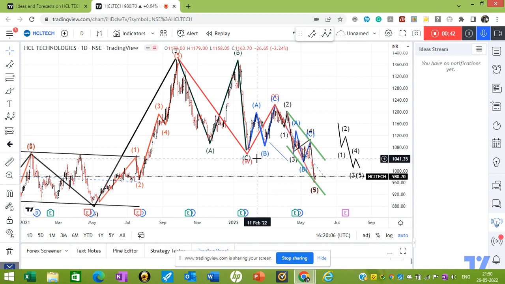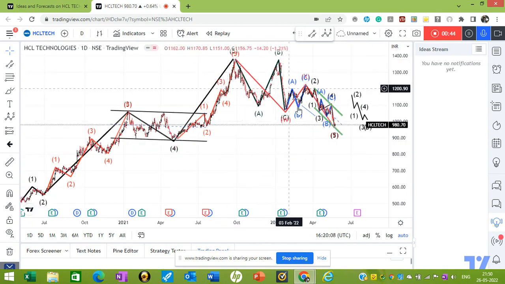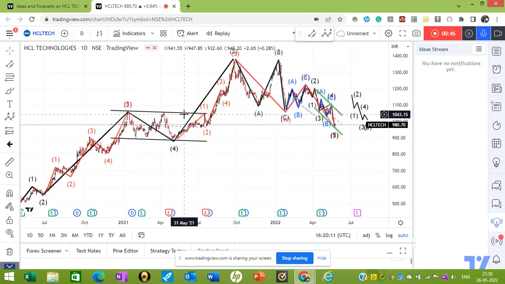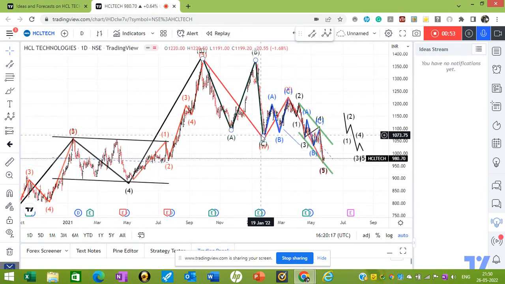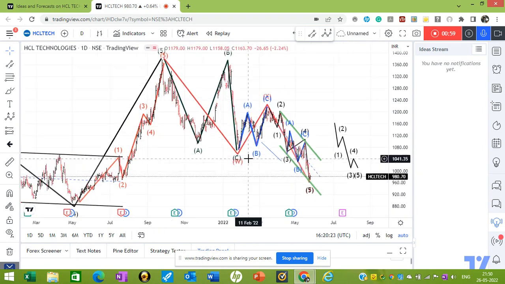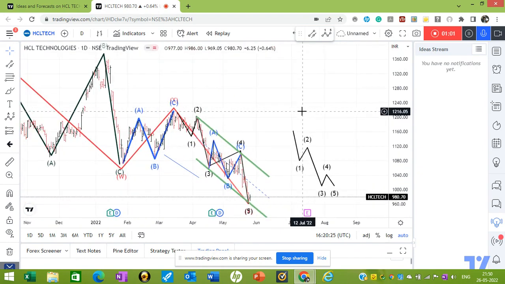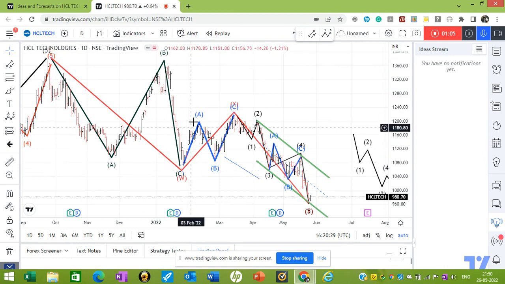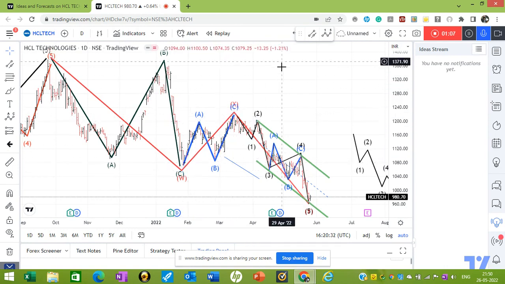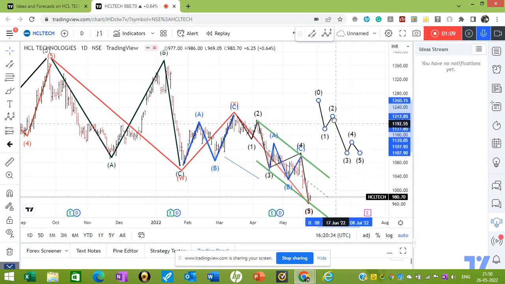Now, what wave theory says is that an ABC correction should at least come within the territory of the fourth wave. This is the territory of the fourth wave. Okay. So this ABC correction did not come into this territory, and in HCL what I was expecting is that once the ABC corrections are over, then this will be a five wave move. This will go all the way up.